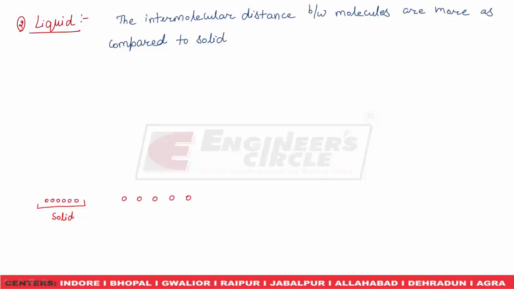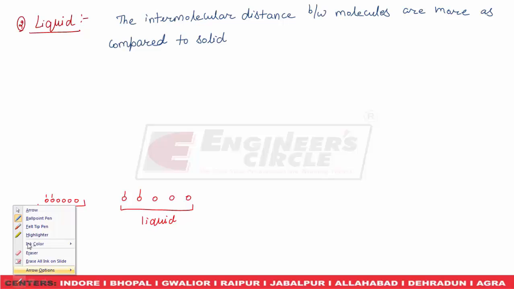The distance between these two molecules is known as the intermolecular distance. In case of liquid, the distance between two molecules is more as compared to solid. We relate liquid in comparison to solid, not as an absolute term.